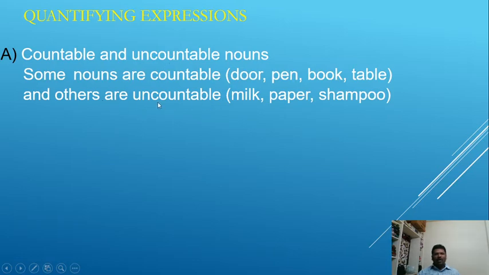Some nouns are uncountable. Milk. We can't say one milk, two milk, three milk, four milk. Paper. A sheet of paper is right. One paper, two papers, three papers? No, it's wrong. A sheet of paper, two sheets of paper, three sheets of paper. Shampoo. We can't say one shampoo, two shampoo, three shampoo. These are known as uncountable nouns.